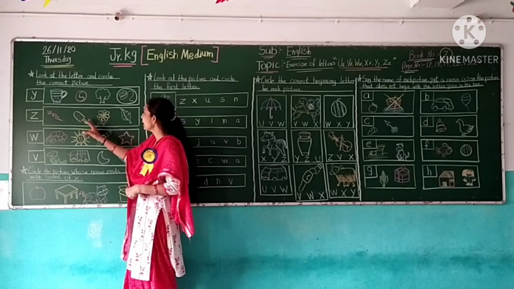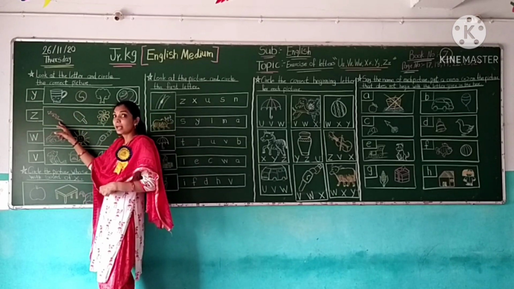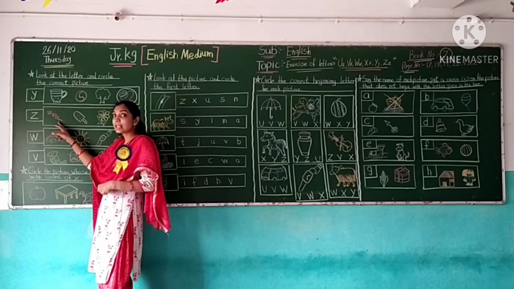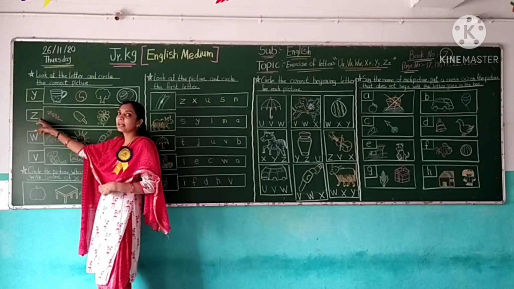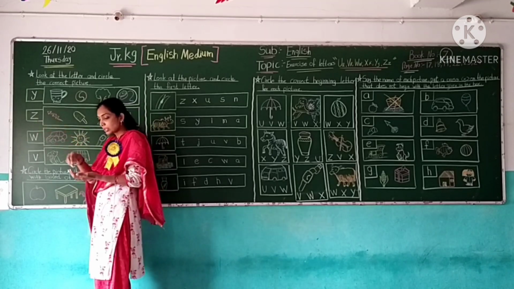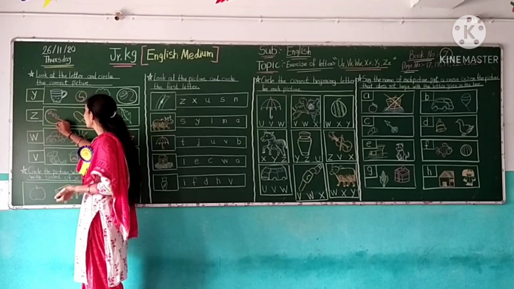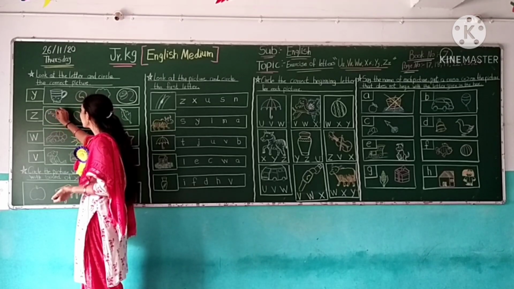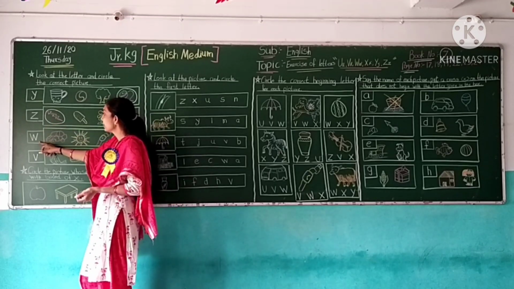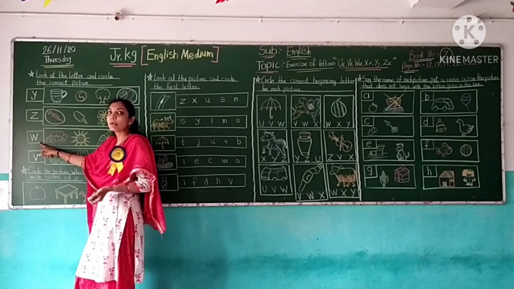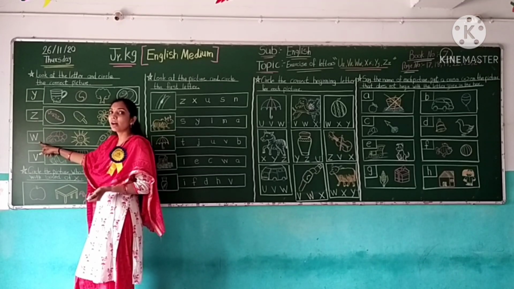So where is related by letter Z picture? This? Yes. This is zigzag. Zigzag start the letter Z. Sound of Z. Z. Z. Zigzag. Now next letter is letter W. Sound of W.